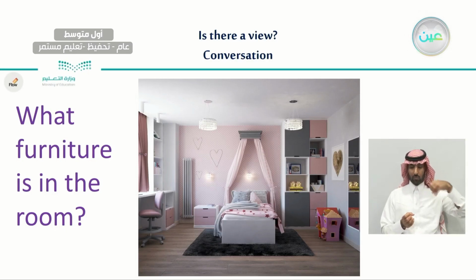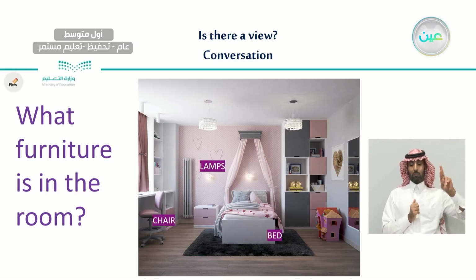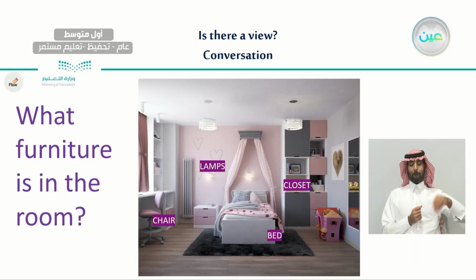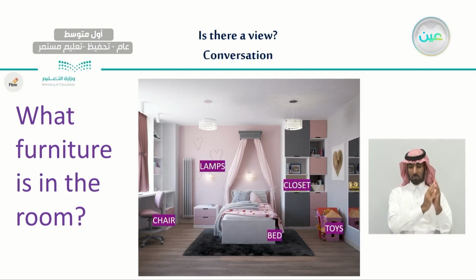So let's see what kind of furniture we have here in this picture. Very good. Here we have a bed, excellent, and we have a chair, very well, and we have lamps. You see those lamps? Very short lamps, very little lamps. And also here we have a closet where we put our clothes, where we put our books, okay? And here we have toys. If you notice, here we have toys.